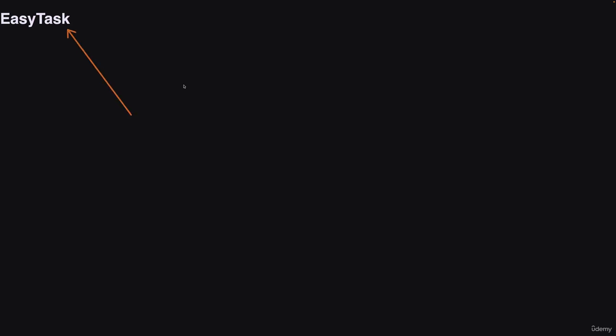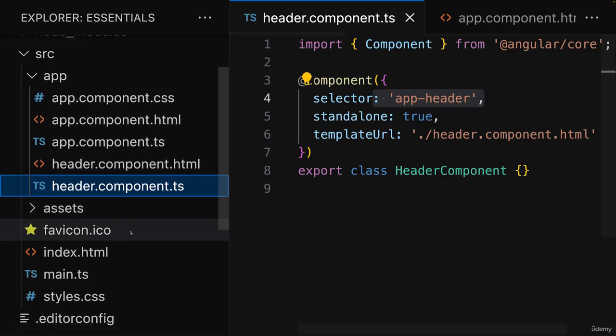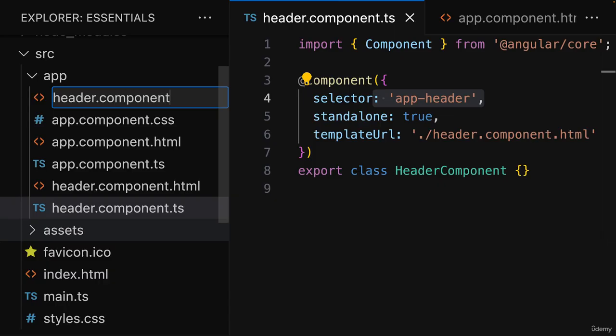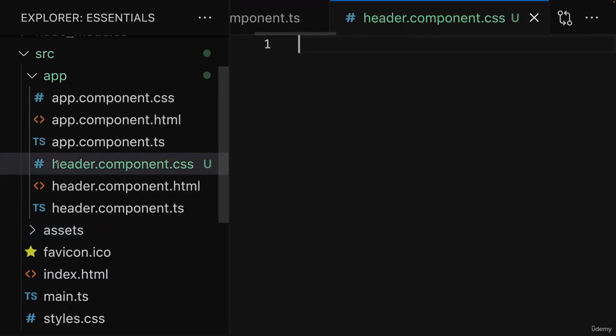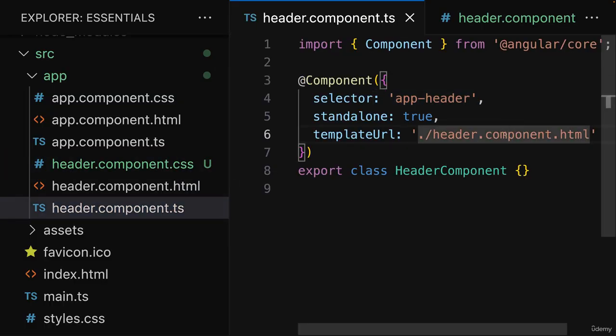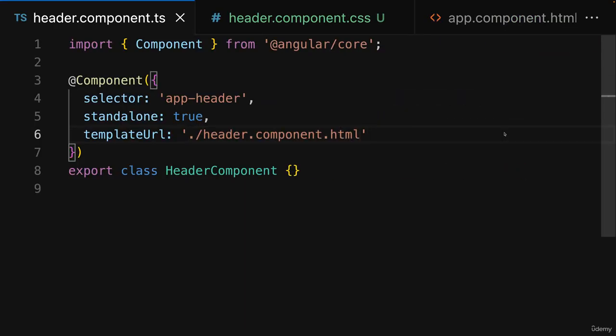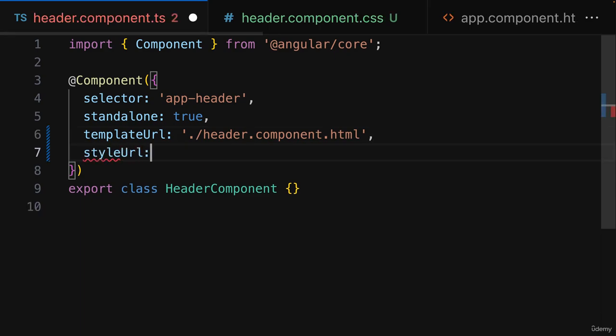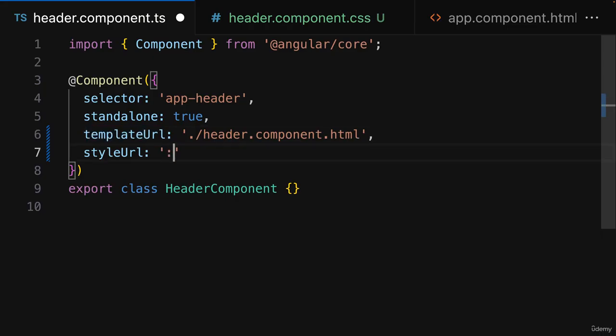So we can now see the content of our header component on the screen, but of course it doesn't really look the way I want it to look yet. And we can change this by adding some styles, which is typically done by adding a new file, a header.component.css file in this case, again using that same naming pattern, and by then linking to that style file inside of the header component TypeScript file, by setting up the styleUrl configuration property here, which, just like templateUrl, wants a relative path to that style file.